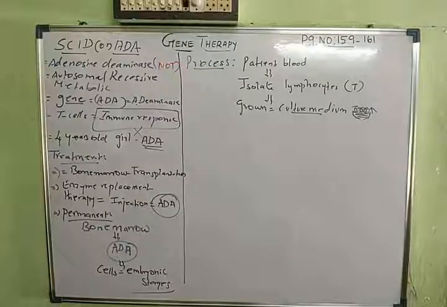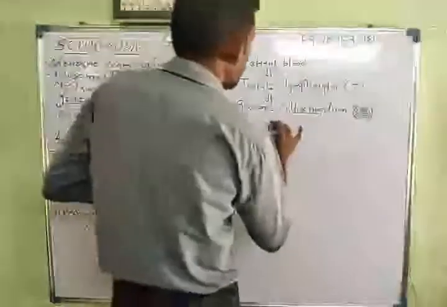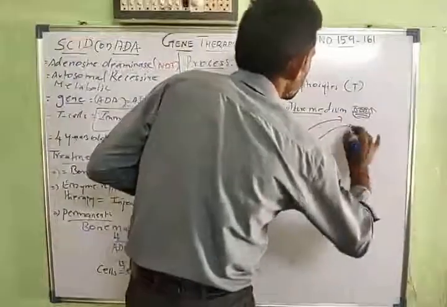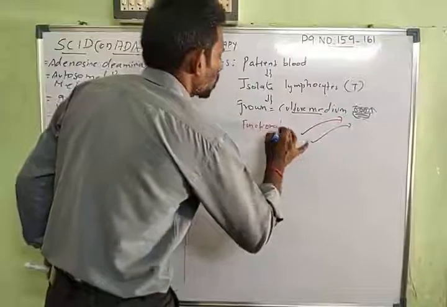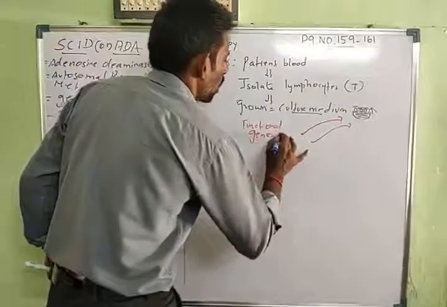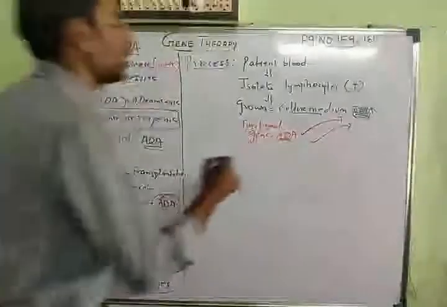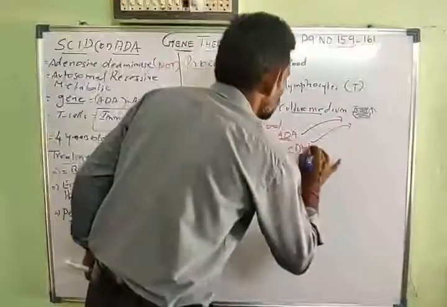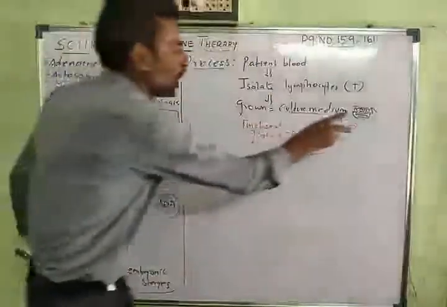Okay, now as it is growing, the functional ADA gene and cDNA are going to be introduced. So now in this culture medium, you are introducing two things. One is the functional gene for ADA. That is, the ADA gene is introduced into it. The second one, you are introducing cDNA. cDNA is otherwise called complementary DNA. Okay, now you are introducing two things to this culture medium.